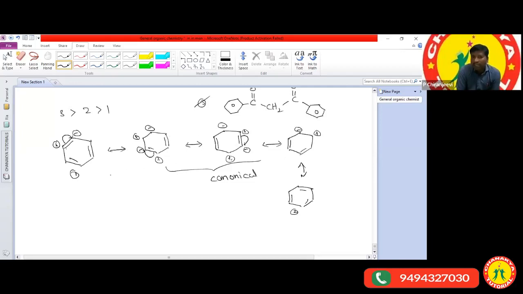5 new structures. Actually, it is just delocalization I am showing here. So in total you get 5 structures. But generally, resonance means delocalization of the pi bonds, delocalization of the pi electrons.